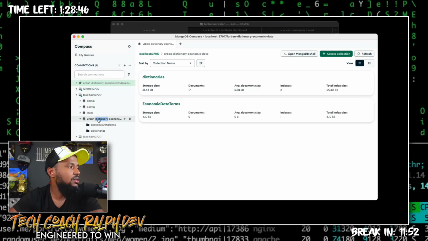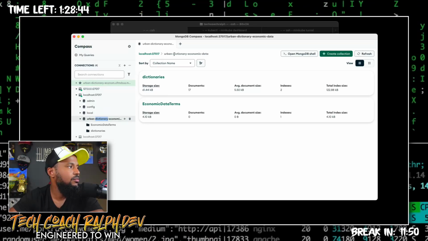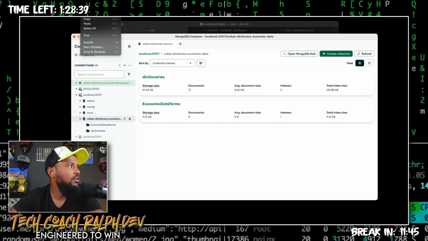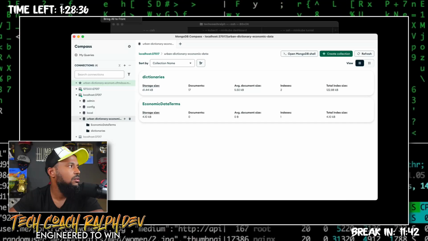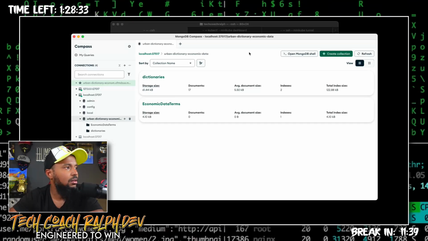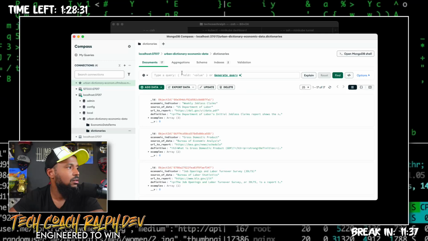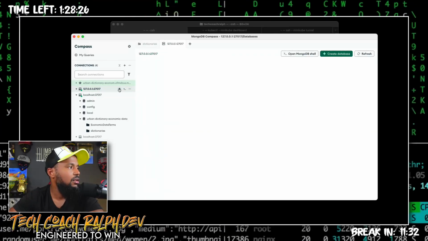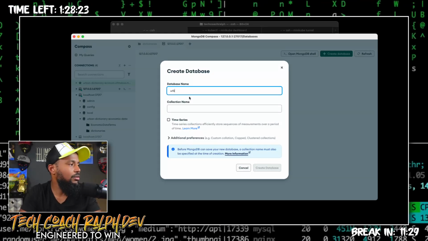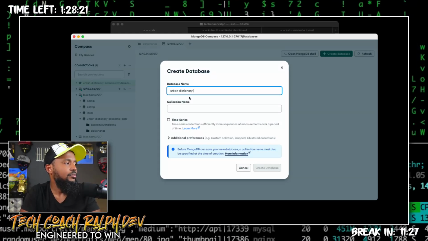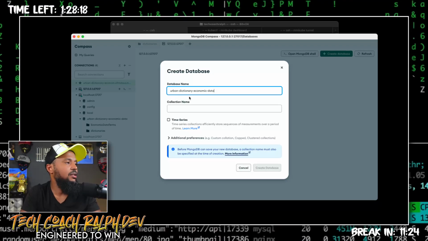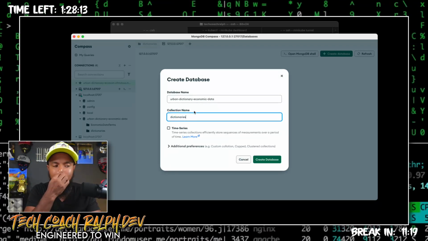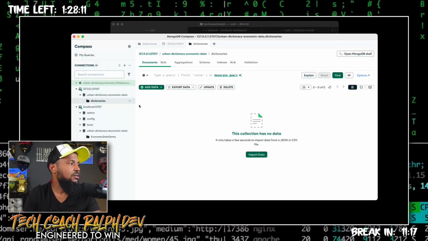I wish I could just export this whole database. Let me see. What does Compass offer us? Don't see anything yet. So let's do this. Let's go into Urban Dictionary of Economic Data. We're going to add a database, and we're going to call it Urban Dictionary Economic Data. And I'm going to call the collection dictionaries. All right, let's create that database.